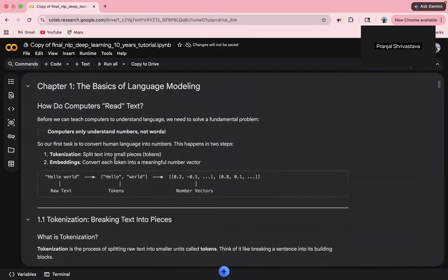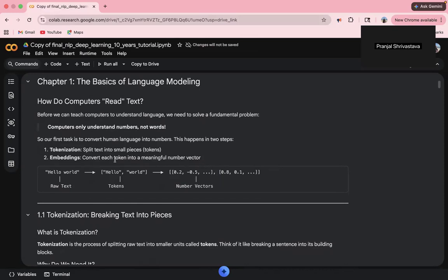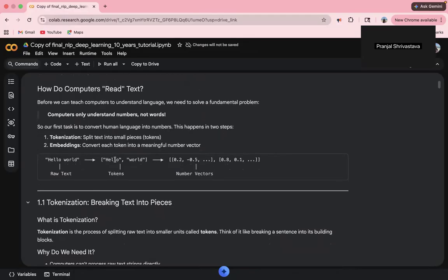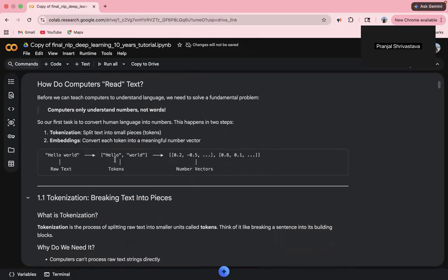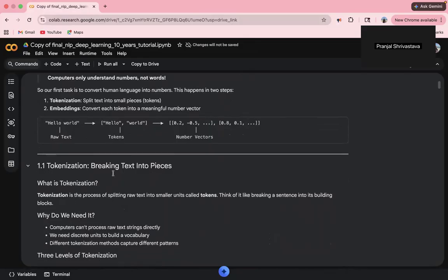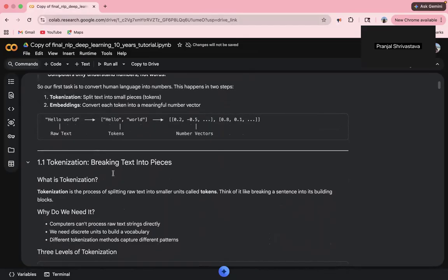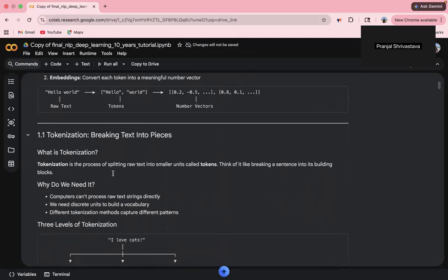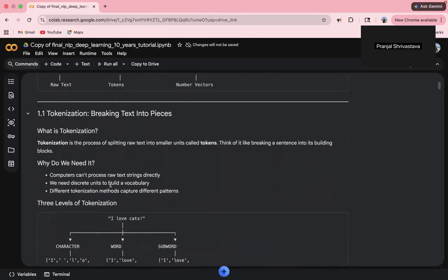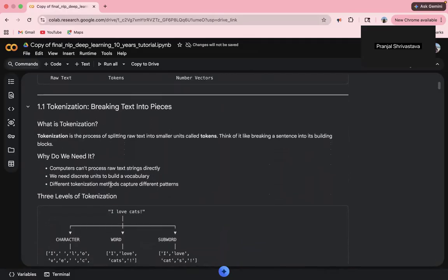The basics of language modeling. Before a model sees text, we have to convert words into numbers, that is tokenization. There are 3 main approaches. Word level is simple, each word is one token, but the vocabulary gets huge and unknown words crash the system. Character level fixes that with only 26-ish characters, but sequences become extremely long and lose word meaning. Subword tokenization, used by GPT and BERT, strikes the balance. Common words stay whole, rare words split into pieces. This is how modern LLMs handle text.